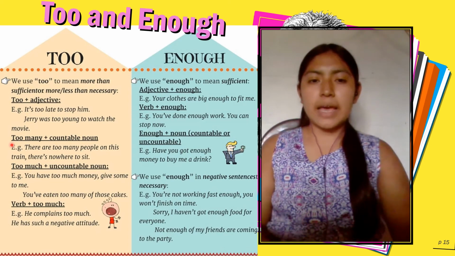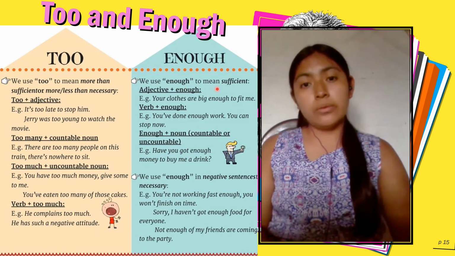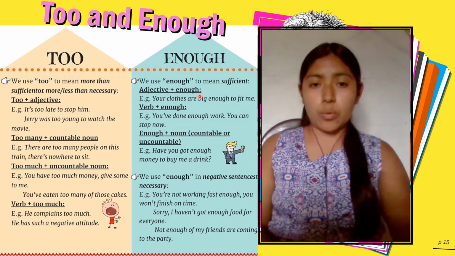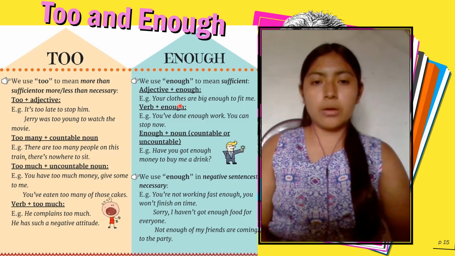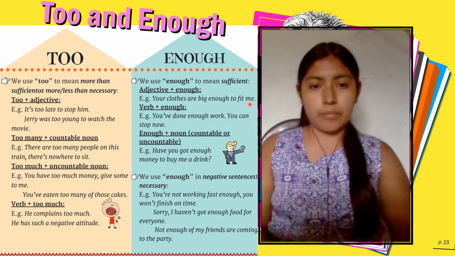The difference with enough is we use enough to mean sufficient. Adjective plus enough. For example, your clothes are big enough to fit me.